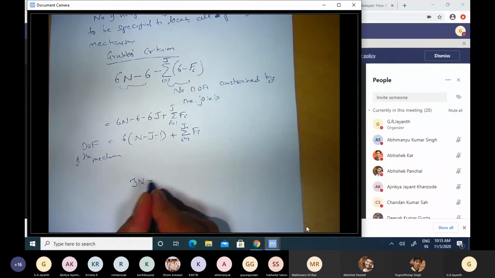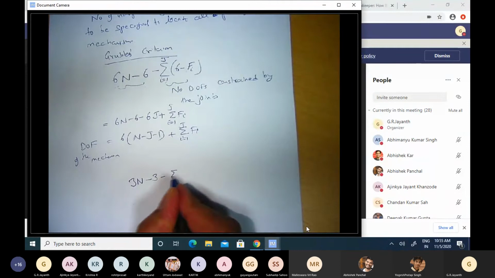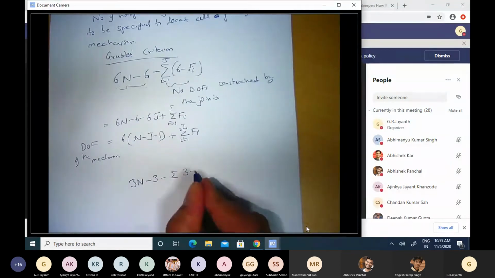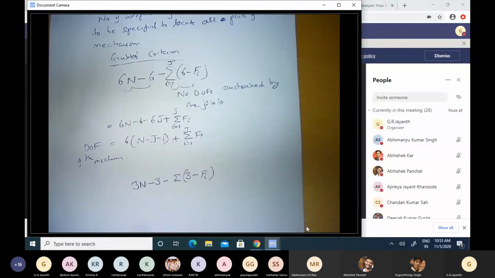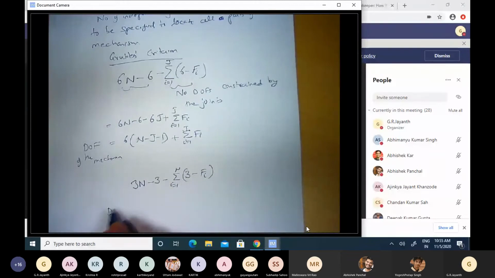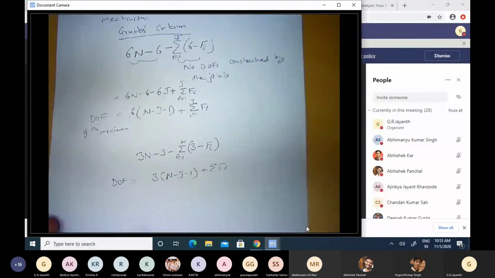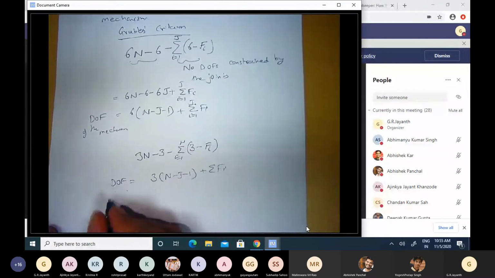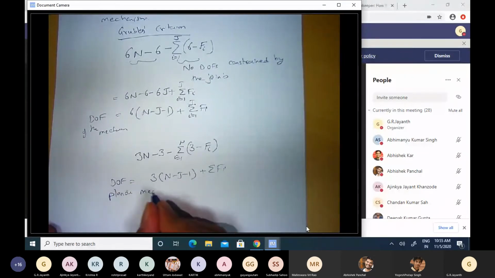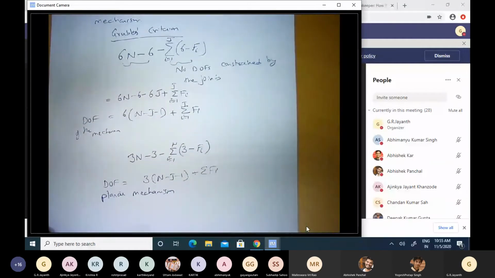Okay, and one of the rigid bodies is fixed, I will remove 3 degrees of freedom associated with that, and then I will subtract from that the number of degrees of freedom constrained by each of the joints, i equal to 1 to j, and therefore I would get the degrees of freedom for a planar mechanism to be 3 times (n minus j minus 1) plus sigma fi. Okay, so this is the expression for a planar mechanism. And both these expressions are what are known as Grubler's criterion.